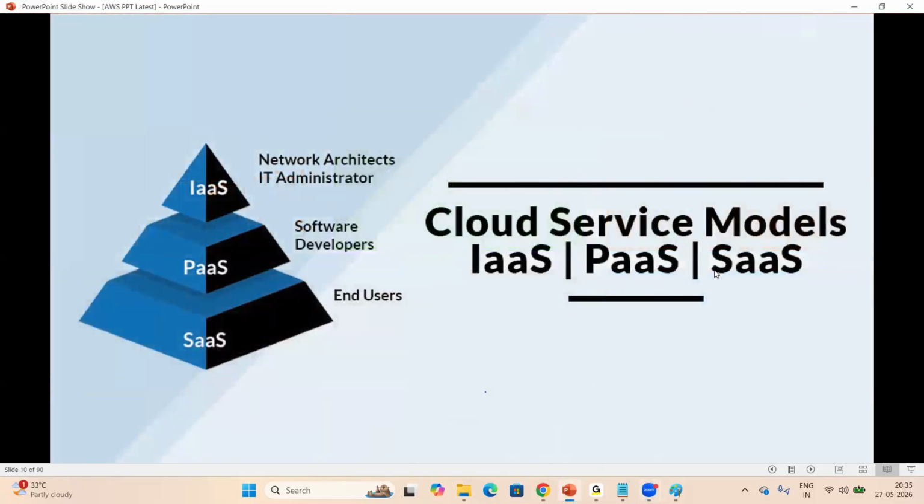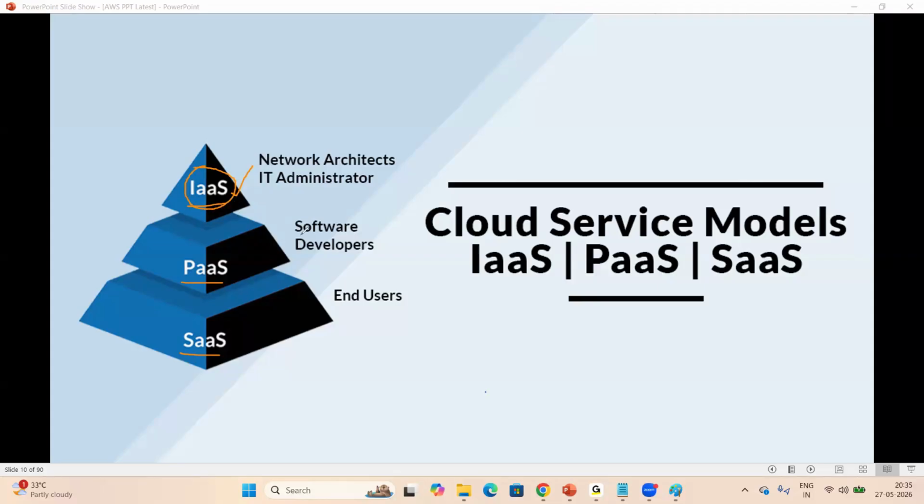Cloud service models. We have 3 service models: IaaS, PaaS, SaaS. So infrastructure as a service, platform as a service, and software as a service. What is infrastructure as a service? So we can create infrastructure. On top of that, we can deploy the applications, which is nothing but infrastructure as a service.